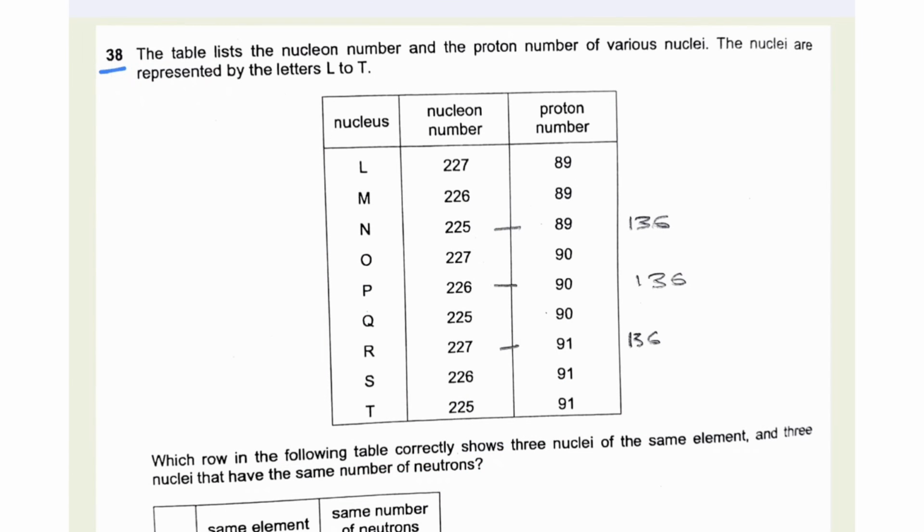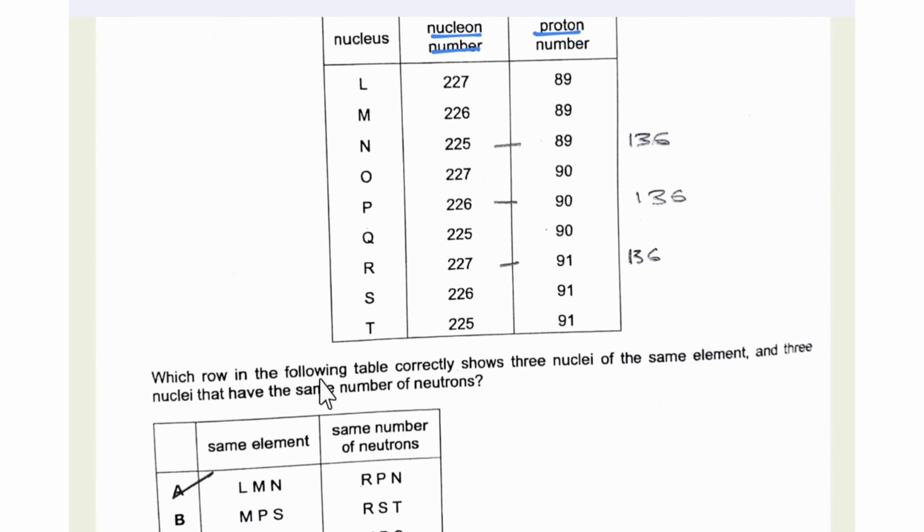38. The table lists the nucleon number, that is the total number of protons plus neutrons, and the proton number of various nuclei. The nuclei are represented by the letters L to T. So these are the nuclei, this is the nucleon number, that is the proton plus neutron, and this is the proton number P. Which row in the following table correctly shows 3 nuclei of the same element, and 3 nuclei that have the same number of neutrons?